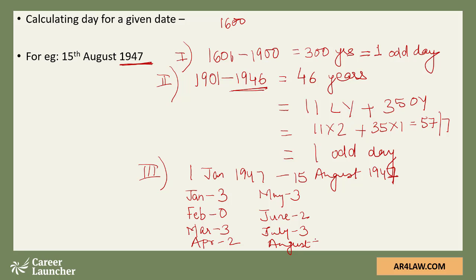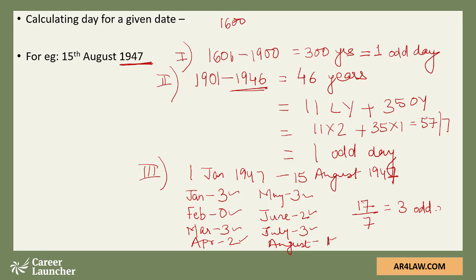No, we are going till only 15th August. 15 divided by 7, remainder is 1. Now adding all these numbers together, 3 plus 0 plus 3 plus 2 plus 3 plus 2 plus 3 plus 1, we get 17. 17 divided by 7, remainder is 3.